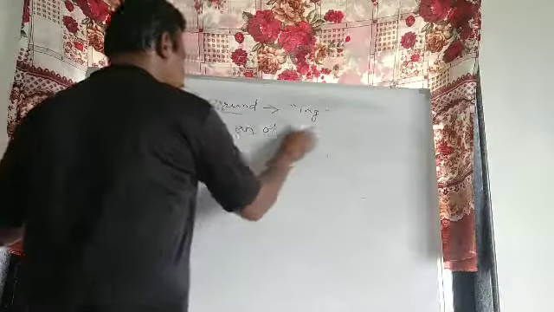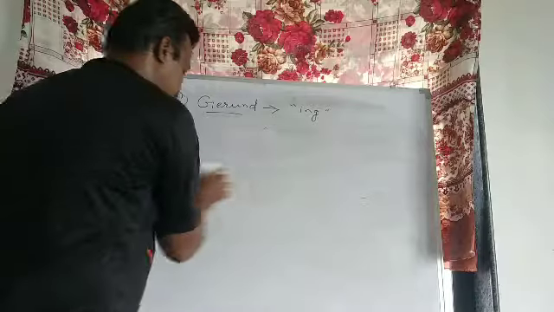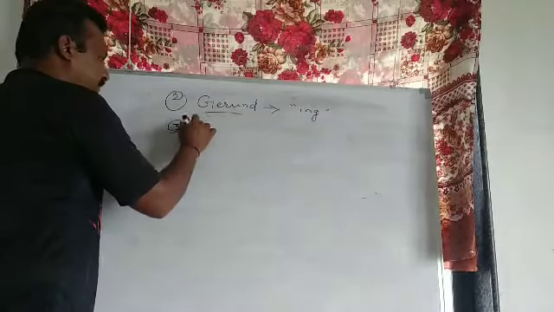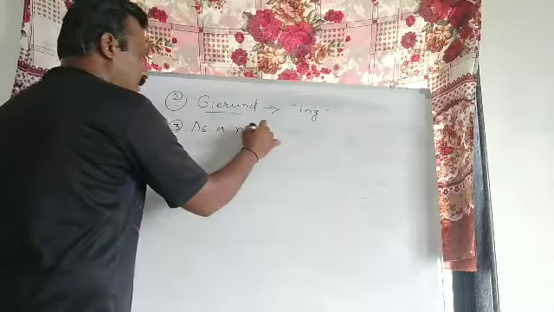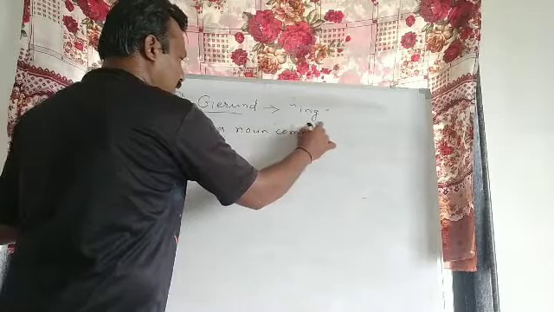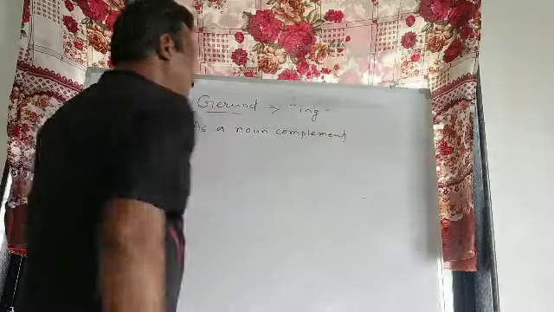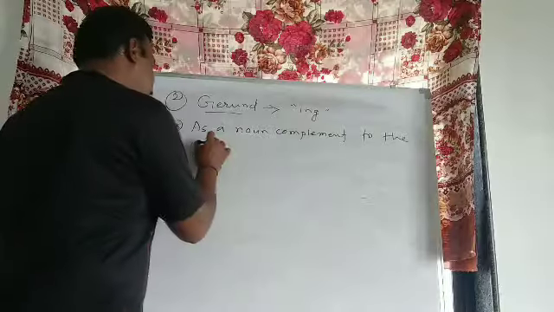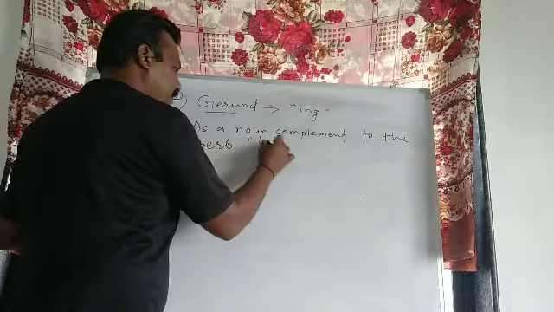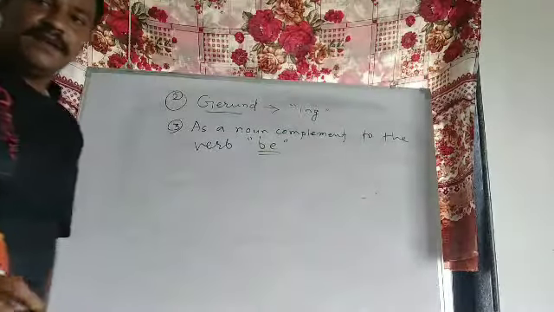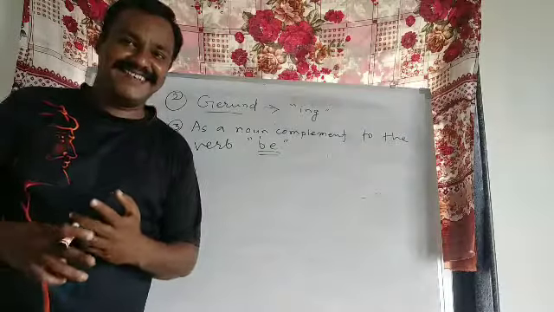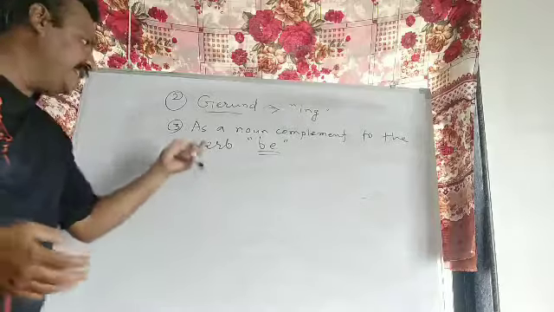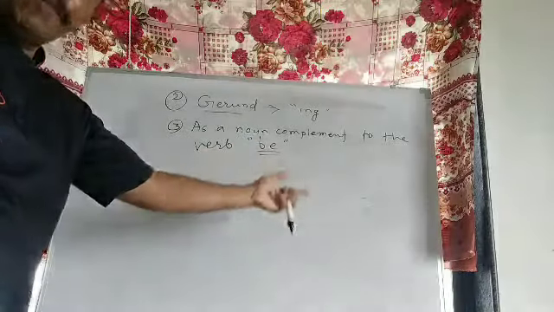Third use of gerund, as a noun complement to the verb, and the verb is, that is be. To be forms: am, is, are, was, were, will be. Along with that, it is used as a noun complement.